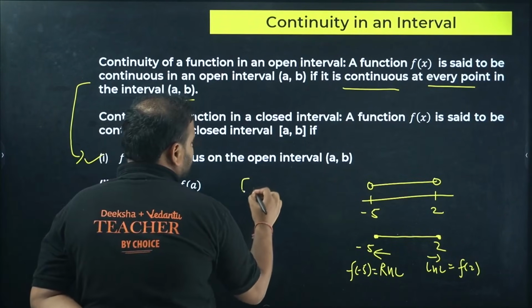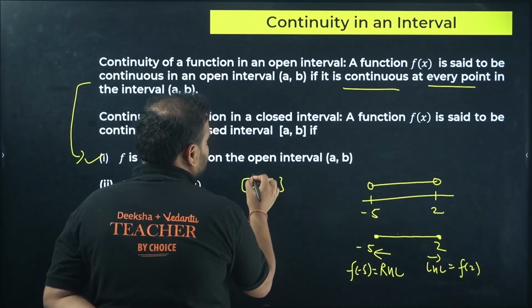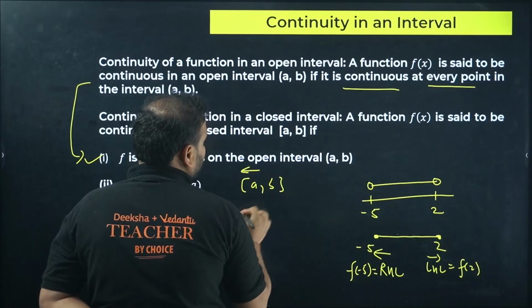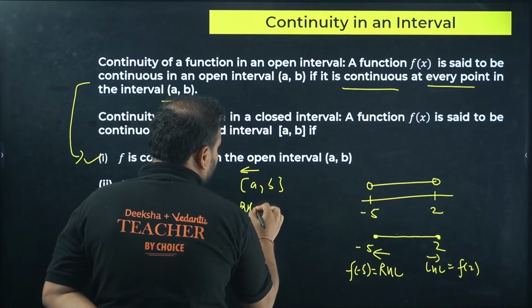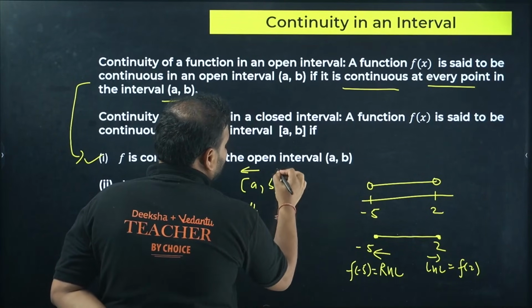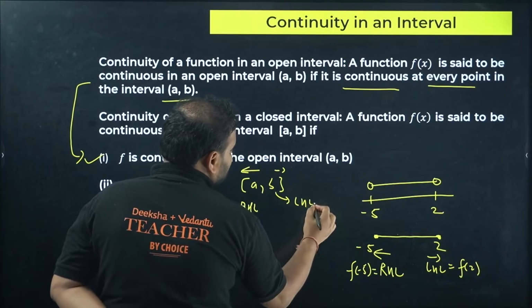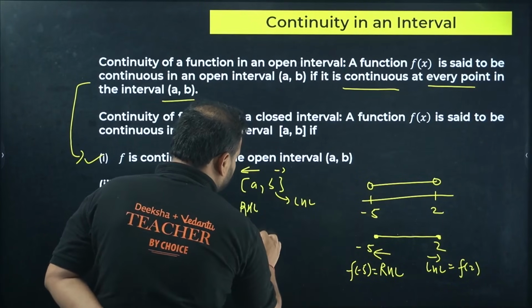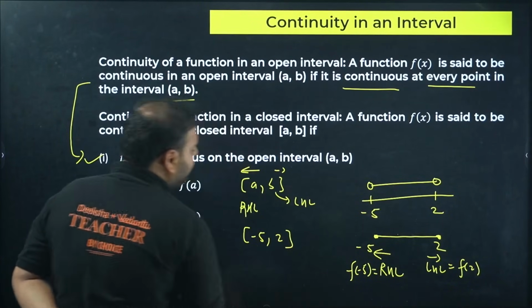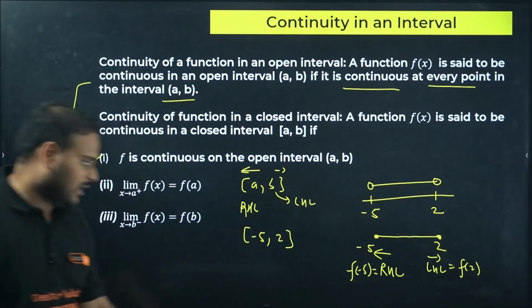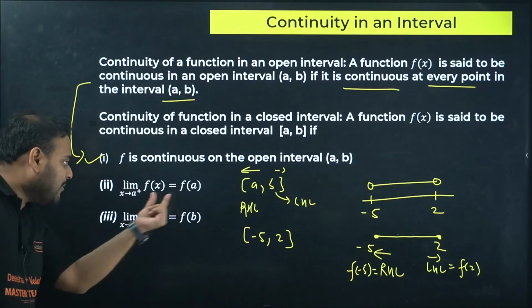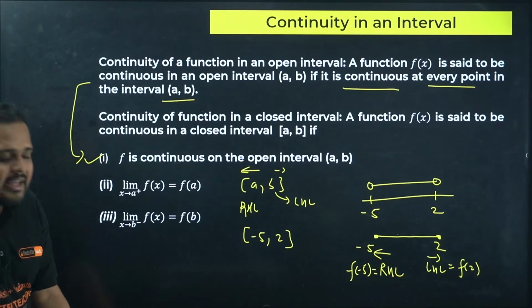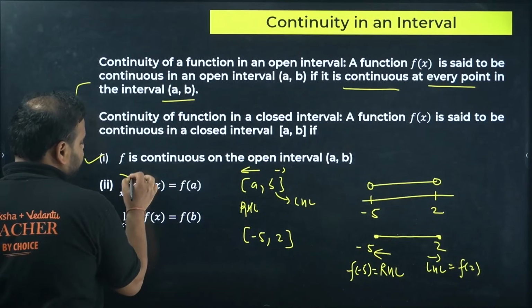A was here and B was here. At A we go from right, so we'll go for RHL, and at this point we'll go from left, so we'll find LHL. I've taken the example of -5 to 2. At -5 I've written RHL. You find the RHL and put it equal to f of A, the same point. What is this called as?